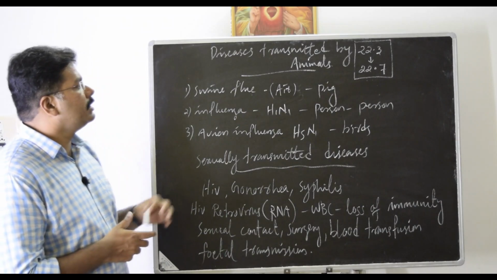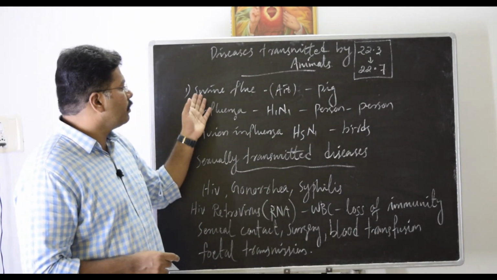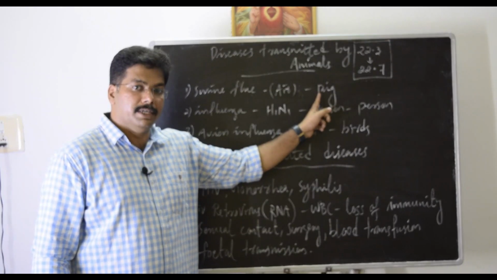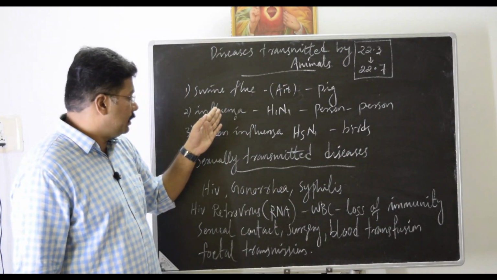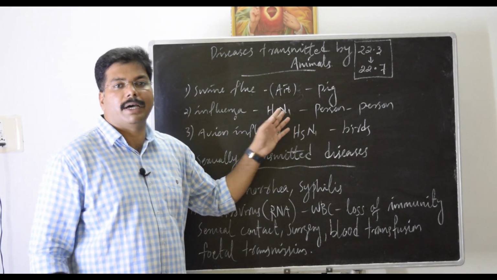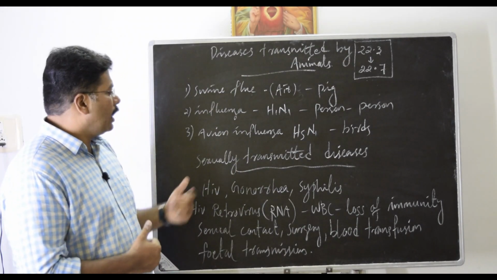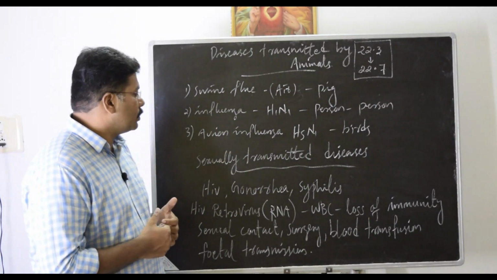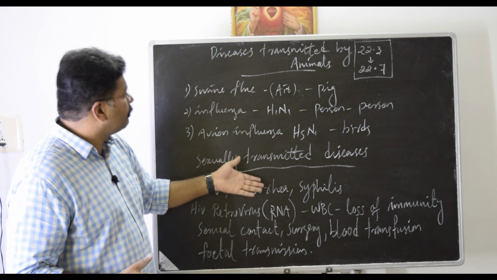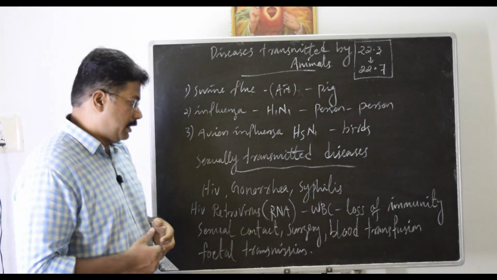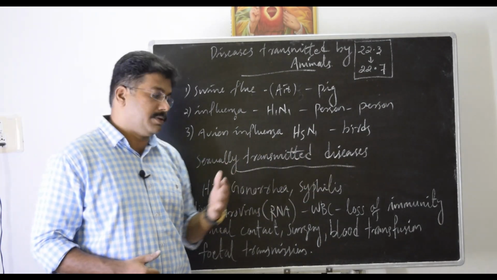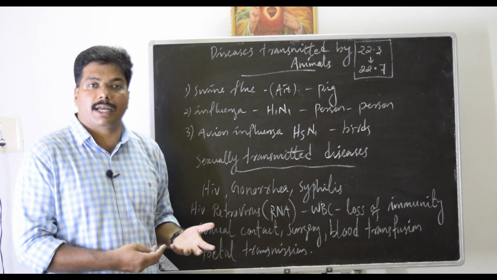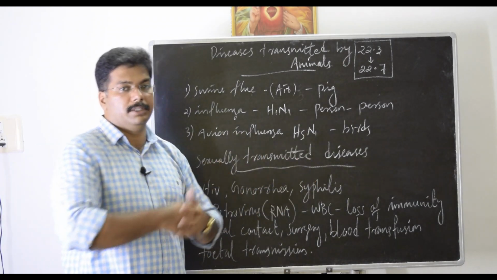Next, we are going to recap diseases transmitted by animals. First is swine flu. This disease is airborne, but the carrying animal, the pig, can carry swine flu to human beings. For influenza H1N1, the infected person is the carrier, and with avian influenza, birds cause H5N1. These are examples of diseases transmitted through animals. Sexually transmitted diseases, for example HIV, gonorrhea and syphilis, are all transmitted through sexual contact from an infected person to a healthy person.